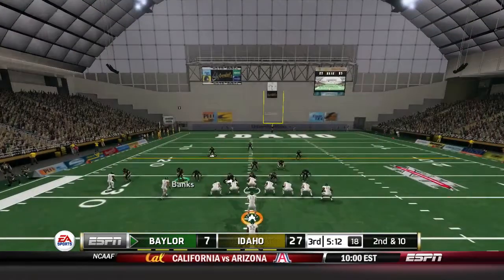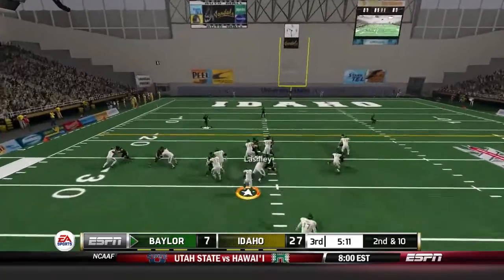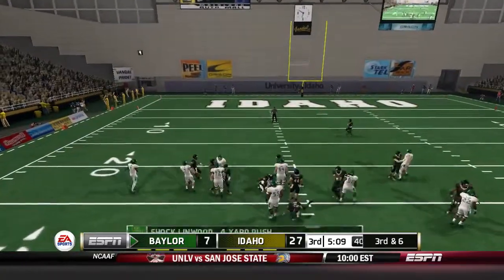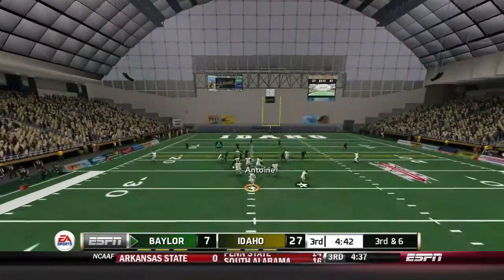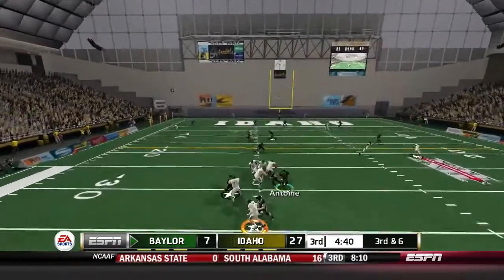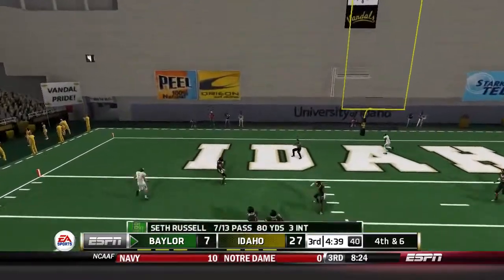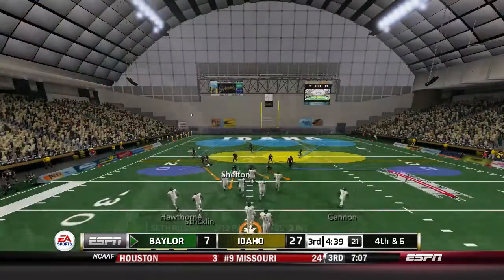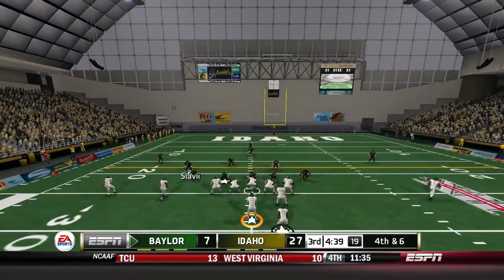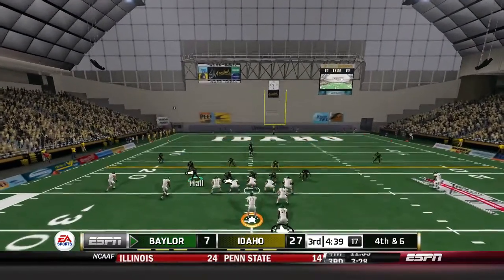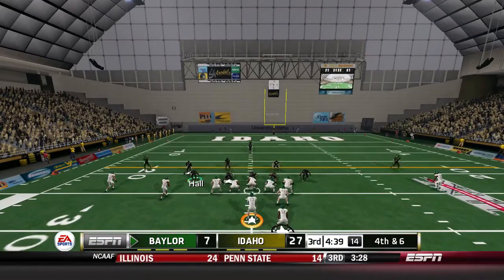and another dropped interception. Russell not able to hold it. That is a lot of drop picks in this game for both sides of the ball, but Seth Russell's really got to make some smarter decisions if he wants to draw his team back. He can't be making these kinds of mistakes in this part of the field, and there he threw in the 3 defenders there, the Idaho Vandal defense. I don't know if he's forcing it or the pressure's getting to him or in his head,